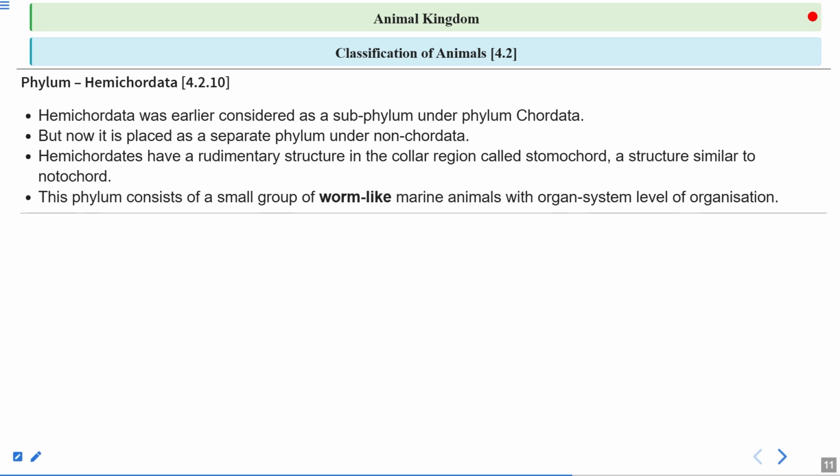This phylum consists of a small group of worm-like marine animals. Okay, if you see the organism, they are worm-like marine animals, and they have the organ system level of organization. So they have separate respiratory system, digestive system, excretory system, reproductive system, right? So they have the organ system level of organization. And the organism looks like a worm, so they are called worm-like marine animals.